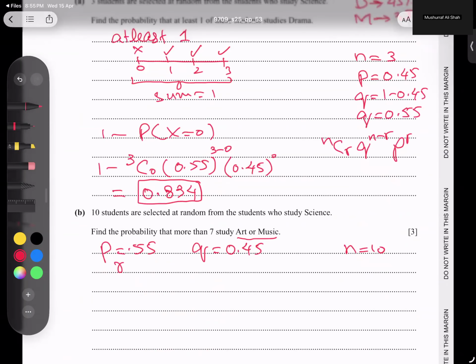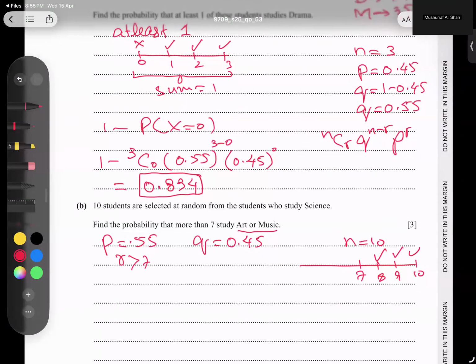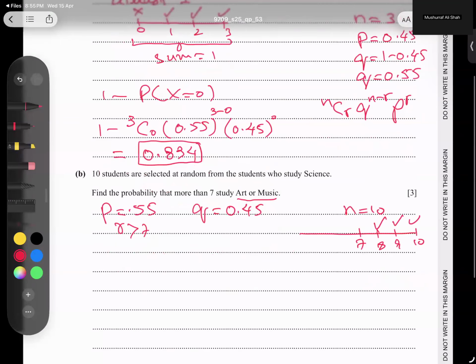And he's saying more than 7. More than 7 means, students, what does this mean? If I draw a number line, 7, 8, 9, and 10, more than 7 means 8, 9, and 10. So I'm looking at a 3-term formula we are going to apply. And the formula is, you know very well, this formula. I'm using 10C8, 10C9, and 10C10 in brackets.